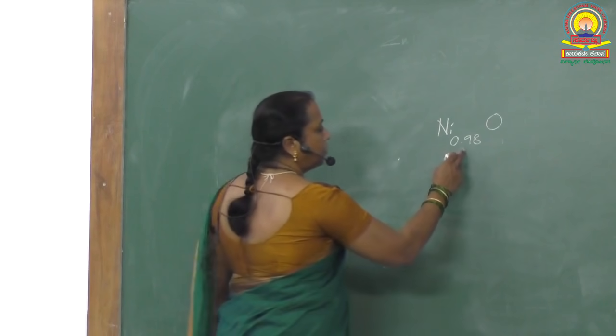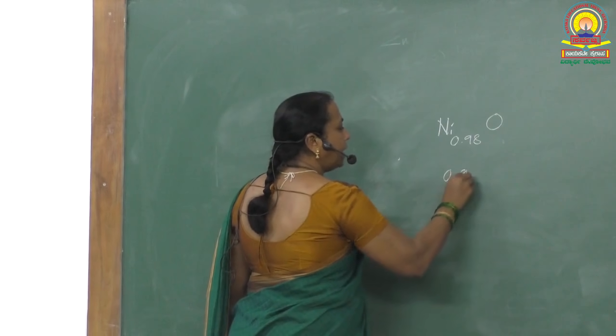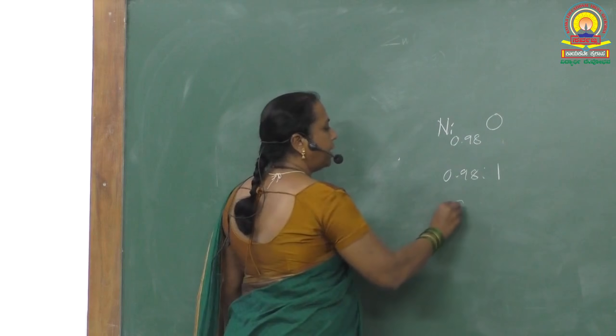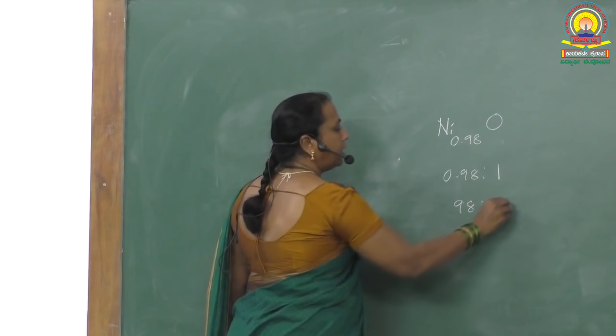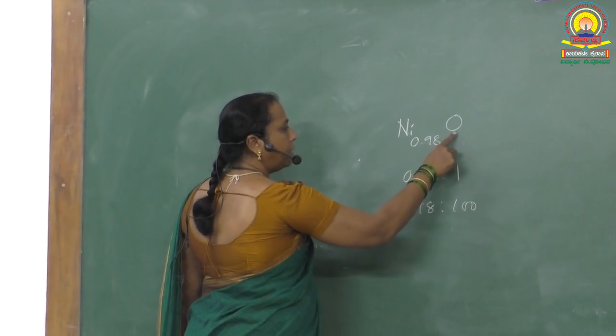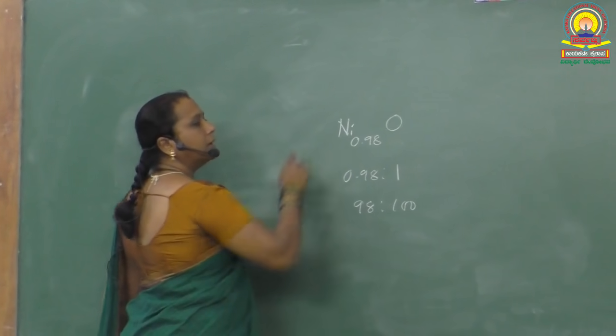See, look at this formula in which nickel is 0.98 and oxygen is 1. The ratio is 98:100. That means for every oxygen there are 0.98 nickels.